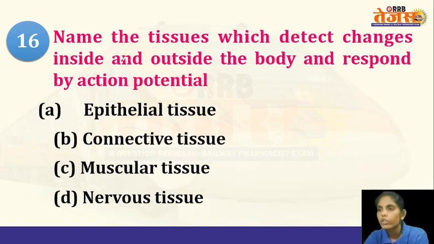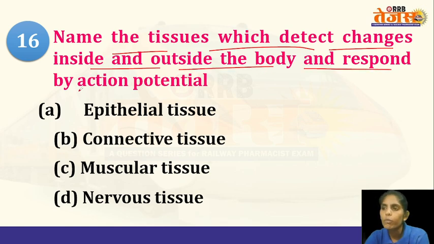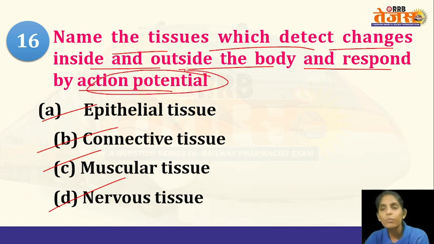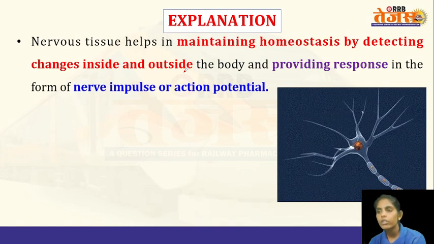Now, coming to the next question: name the tissue which detects the changes inside and outside the body and responds by action potential. The options are epithelial tissue, connective tissue, muscular tissue, and nervous tissue. So, if there is a word called action potential, what does it mean? It is about the nervous system. They will act by creating some action potential, some stimulus. Okay, the answer is nervous tissue.